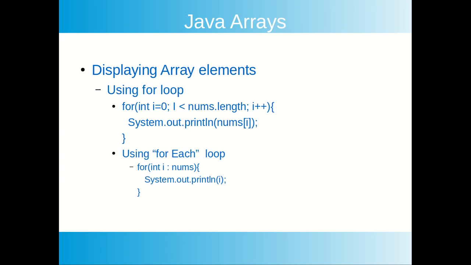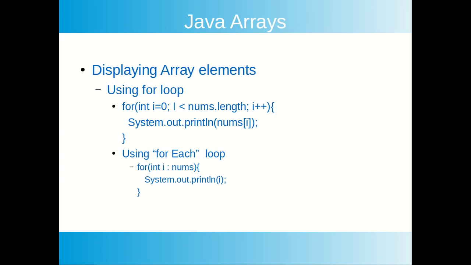How to display array elements? You can use any loops, for example while loop, do while, or you can use for loops. In the first version, you need to declare the index, that is int i equal to 0, i less than array name dot length. Length here is a property of the array class. It returns the number of elements in the array, and you need to increment the index by 1. Then System.out.println, variable name, and under square brackets specify the index.